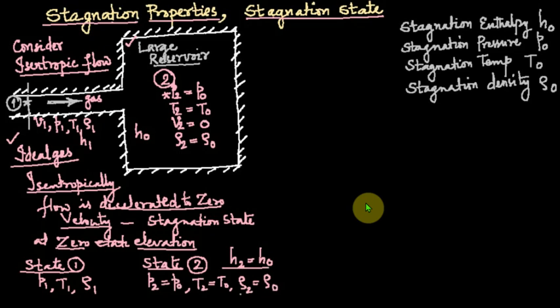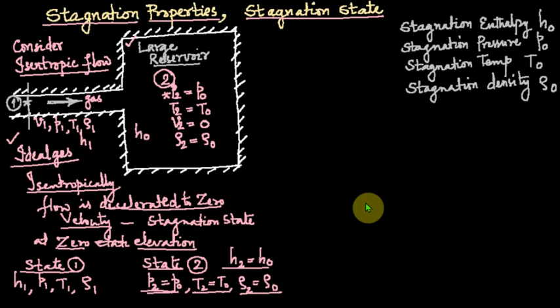So rho 0, H0, T0 and P0 are the stagnation properties, and corresponding to the flow condition at state 1, the enthalpy is H1, pressure is P1, temperature T1, density rho 1.